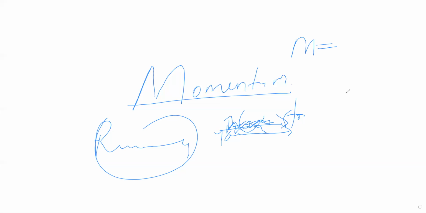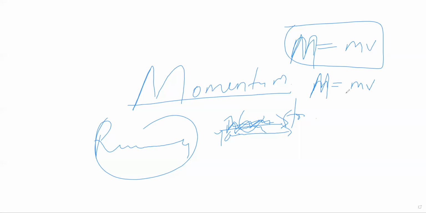So momentum is actually calculated in mathematics. In this course, in this topic, momentum is calculated as mass times velocity. That's how we calculate momentum. And if we are talking about the change in momentum, the change in momentum would be mass times final velocity minus mass times initial velocity. The change would be like that.